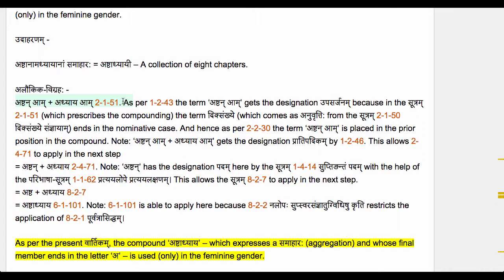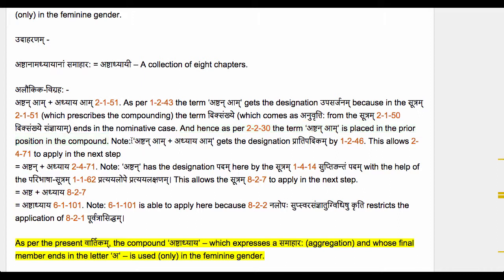So as per the Sutram 1243, Pratama Nirdishtam Samasa Upasajanam, the term Ashtan Am gets the designation Upasajanam because in the Sutram 2151, which prescribes the compounding, the term Dik Sankhye, which comes as Anuvritti from the Paraya Sutram 2150, Dik Sankhye Sanyayam, ends in the nominative case. And hence as per 2230, Upasajanam Purvam, the term Ashtan Am is placed in the prior position in the compound.